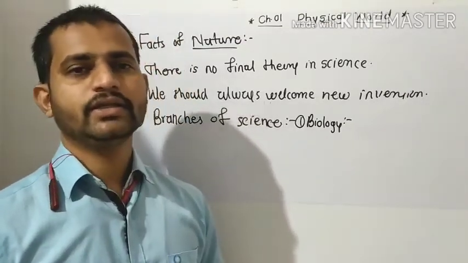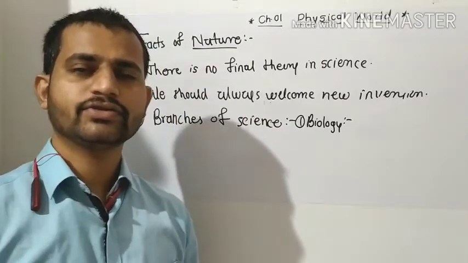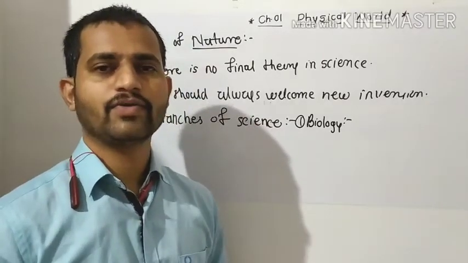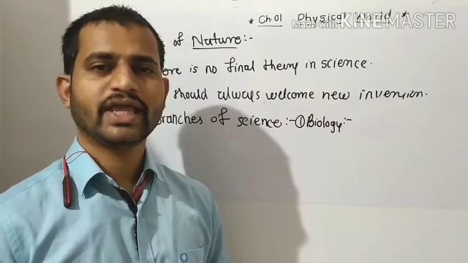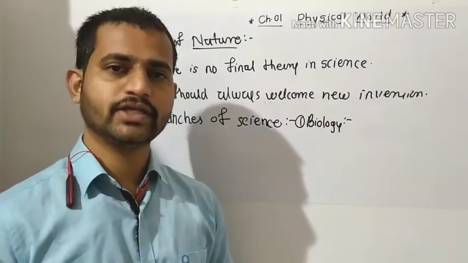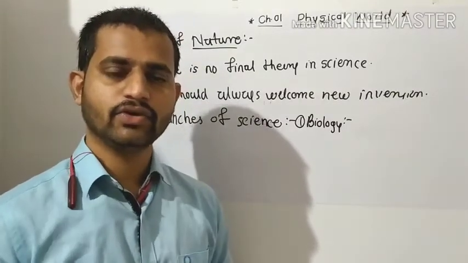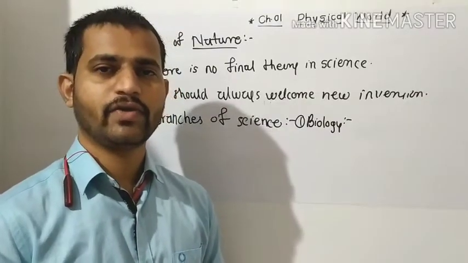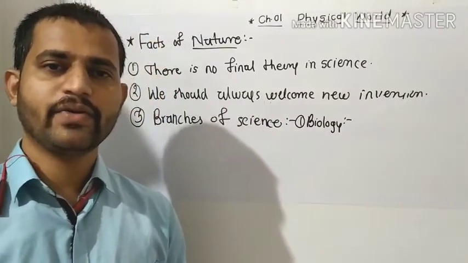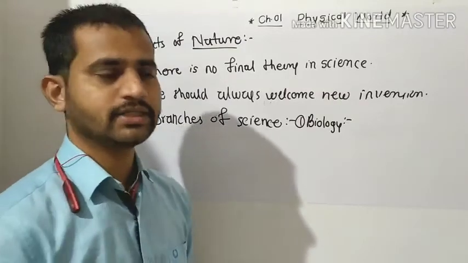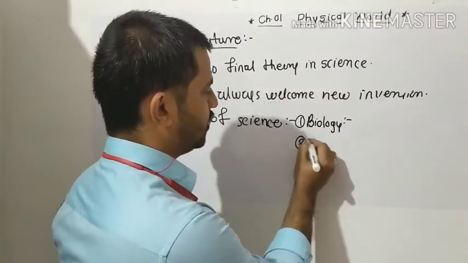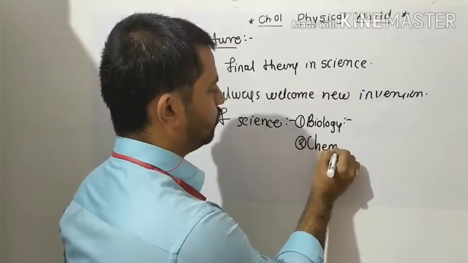Okay, then the next thing. There are also some molecules, there are also some compounds available in this nature. So can we study these molecules? Can we study these compounds in biology? No. So for that purpose, again, we have divided this nature, we have divided this science into a new branch, that is chemistry. Okay. So chemistry में क्या करते हैं हम?